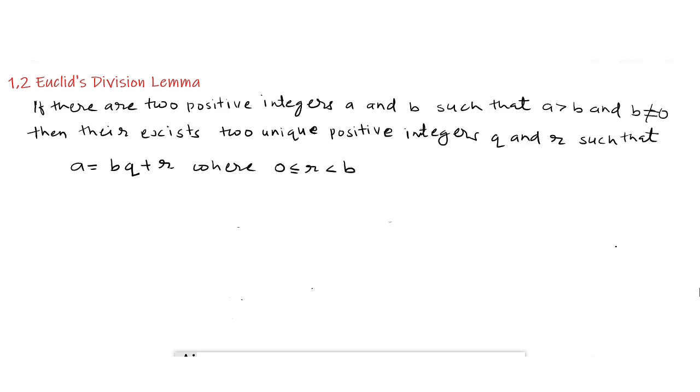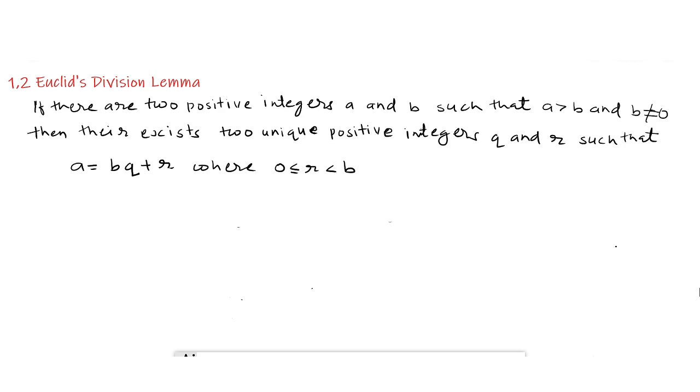Topic 1.2. Euclid's division lemma. If there are two positive integers a and b such that a is greater than b and b is not equal to 0, then there exist two unique positive integers q and r such that a equals bq plus r, where 0 is less than or equal to r is less than b. Here a is dividend, b is divisor, q is quotient, and r is remainder.